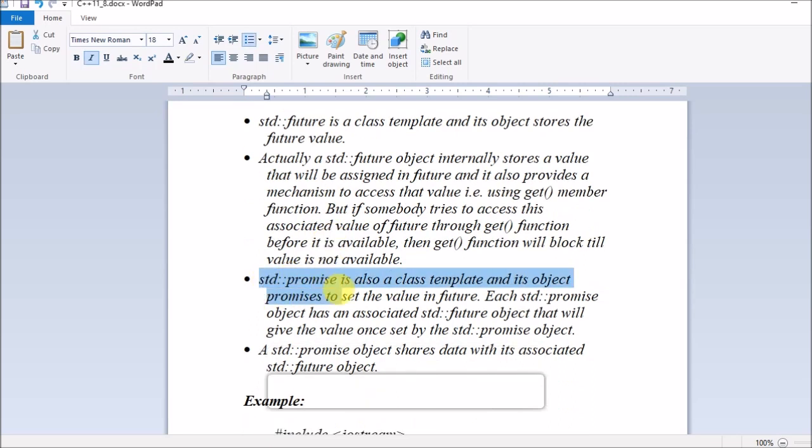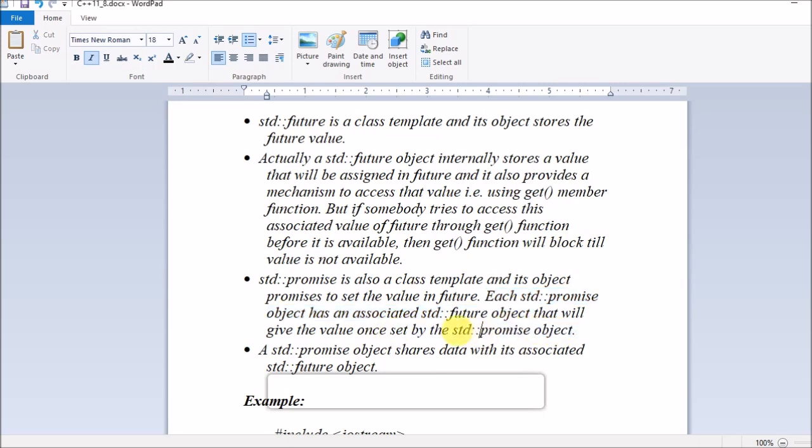Another concept is std::promise. I'll explain it more clearly with the program below, so don't worry; this is the concept explained earlier, and then we will cover the program. So guys, std::promise is also a class template and its object promises to set the value in the future. We have seen that std::future is the value that will be set in the future, and std::promise is the template that will set the value in the future. Each std::promise object has an associated std::future object that will give the value once set by the promise. You can see how the connectivity is there.